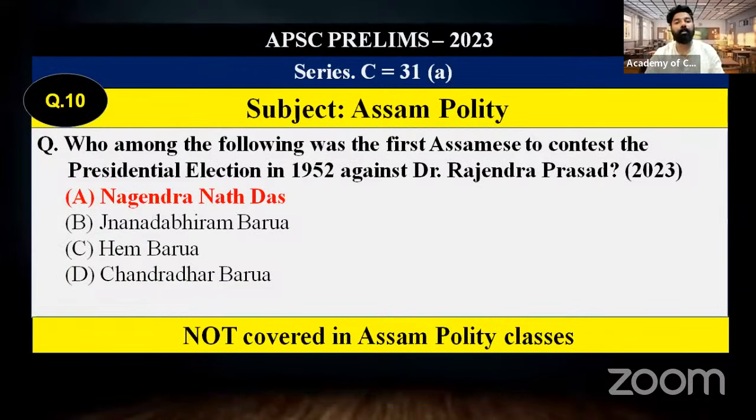That is with reference to the Assam polity. Here, a fact question was asked: who among the following was the first Assamese to contest the presidential election in 1952? Anniversaries are important. Here, 1952, it was a current affair. If you take 2022, we also prepared certain content from 2022. So any event that was an anniversary in 2022, a question can be expected. That may be the reason this year they have asked this particular question.